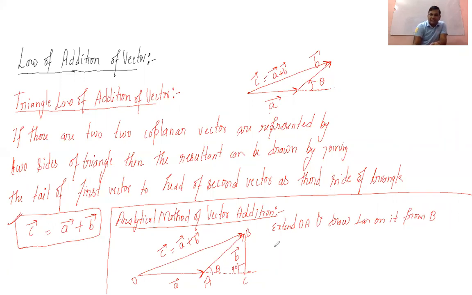Okay. So we can write here using the Pythagoras theorem. Using Pythagoras theorem, what can we write? Just see it.